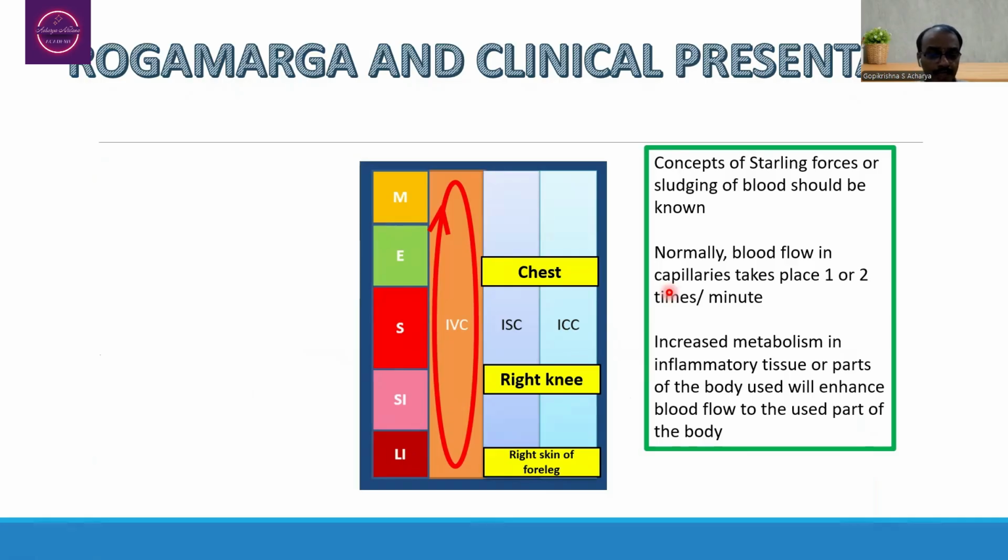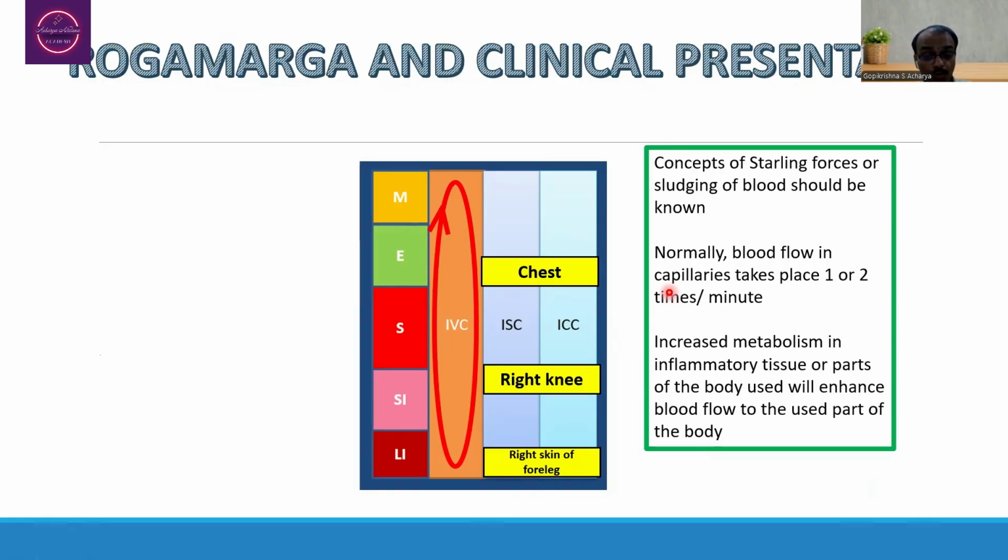As far as the understanding of Roga Marga and its clinical presentation is concerned, this particular patient had chest pain. The lady had right knee joint affliction. The lady also had affliction of the right skin of the foreleg. Whenever we think about it, the pathogens present in the intravascular compartment are moving all over the body itself.